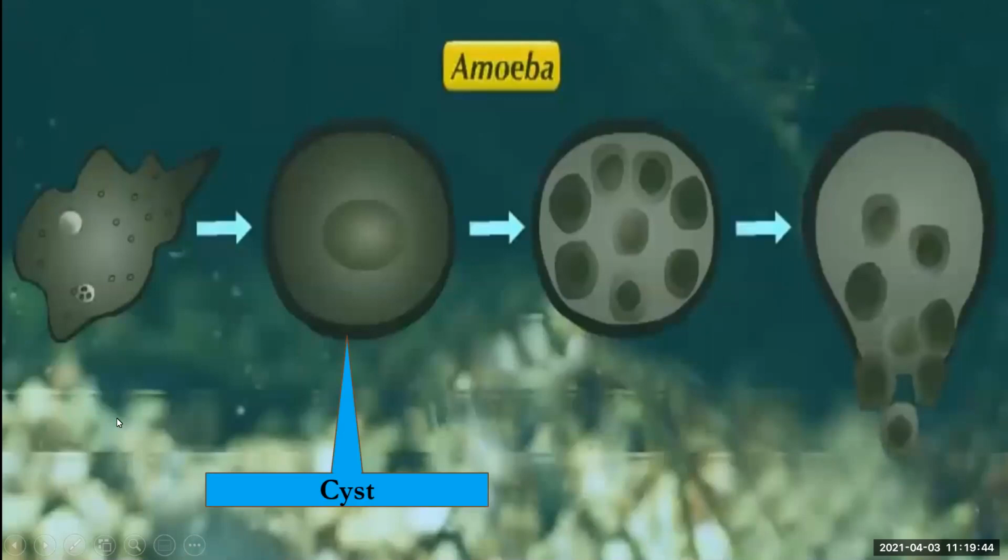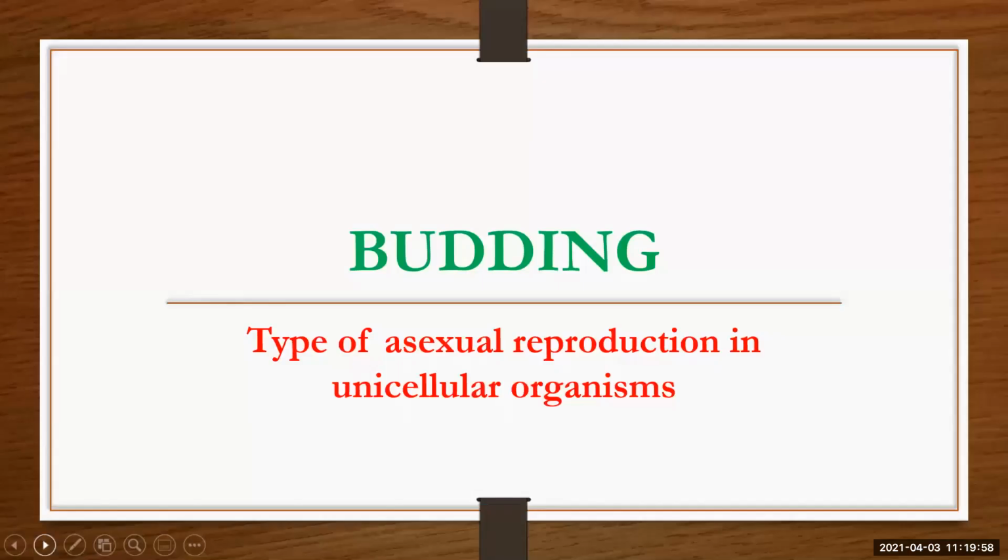Okay. So in this way, multiple fission is taking place. A single parent cell is giving rise to many daughter cells. Here you can see. This is called multiple fission. So this is about fission. We have learned about fission. Fission means dividing into two simply, and it has two types: binary fission and multiple fission. Binary means divided into two. Multiple means giving rise to more than two, division into more than two.